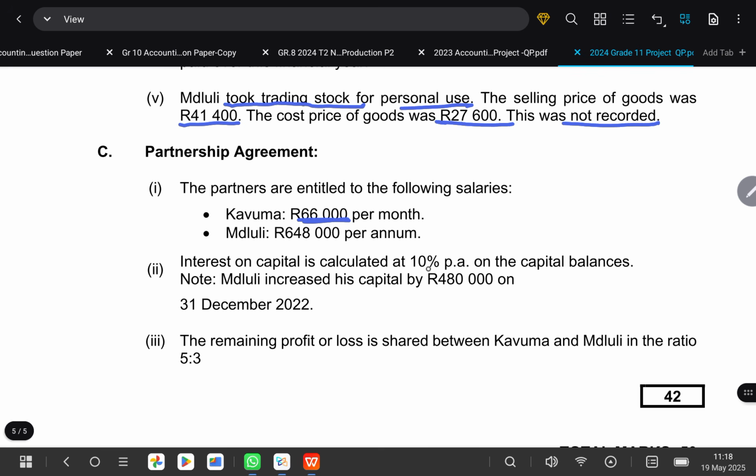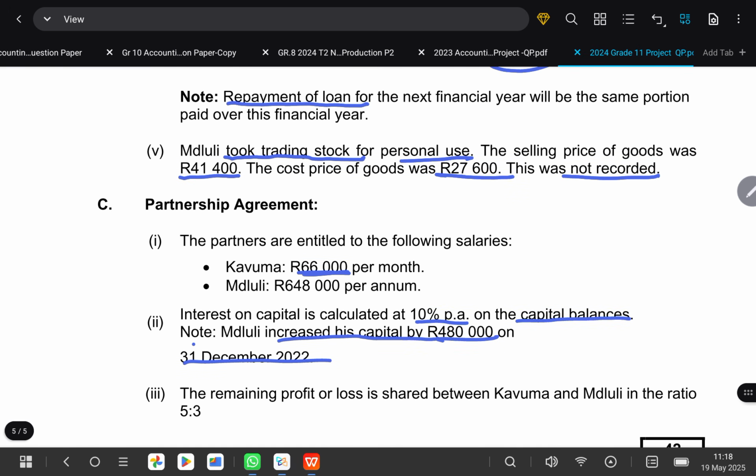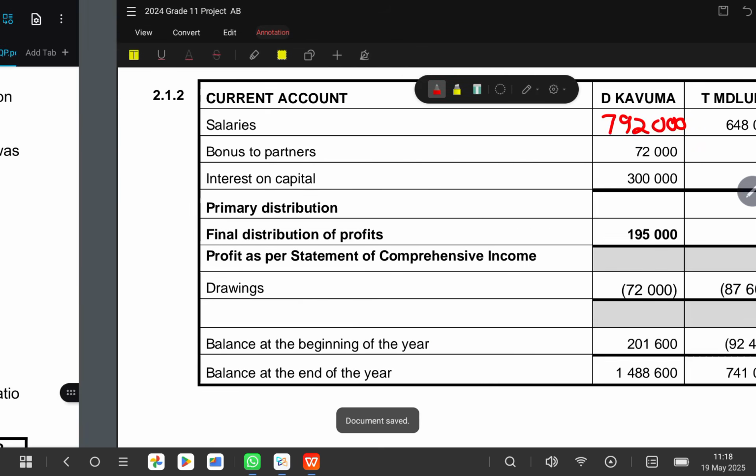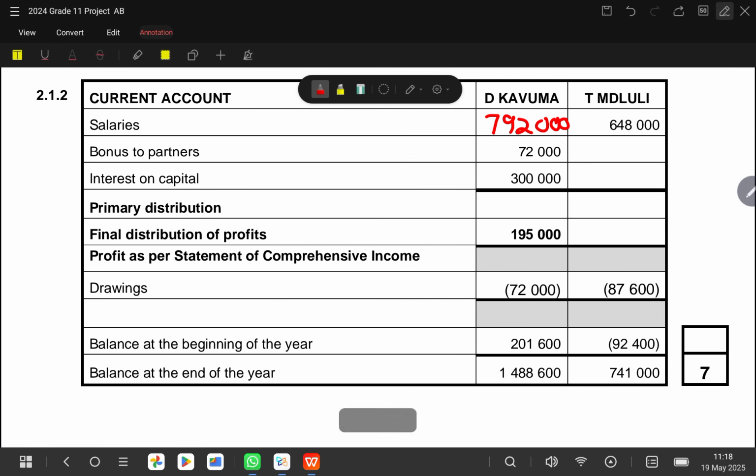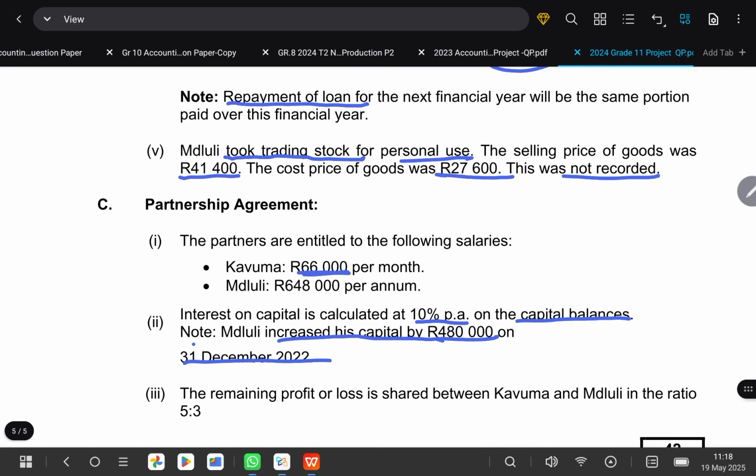Interest on capital is calculated at 10% per annum on capital balances. Note Mdluli increased his capital by 480 on 31 December. So for Mdluli, we need Mdluli's capital balance at the end of the year. They said he increased his capital contribution by 480 on 31st of December 2022.